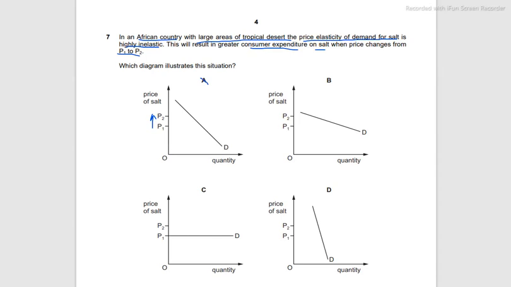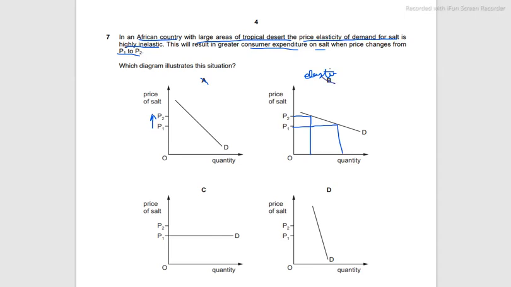Then we have B. This causes a huge change in quantity, which is for an elastic demand. And you can also see that this is a very flat demand curve, so it's more elastic. So this is not the answer as well.